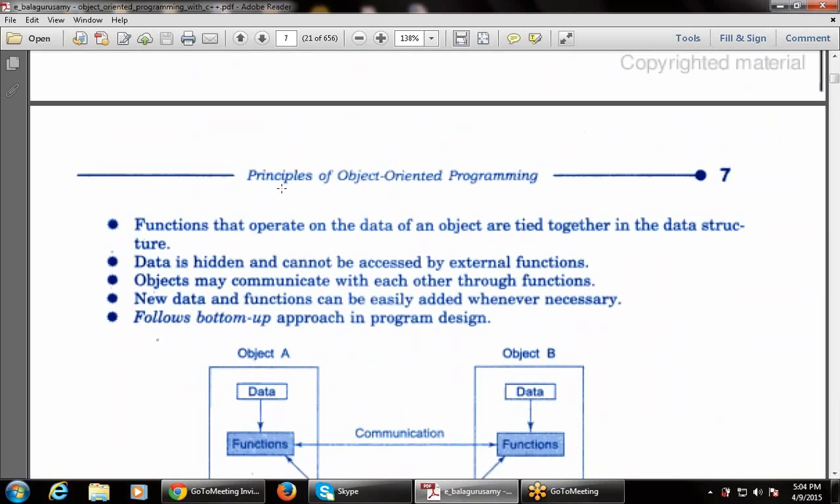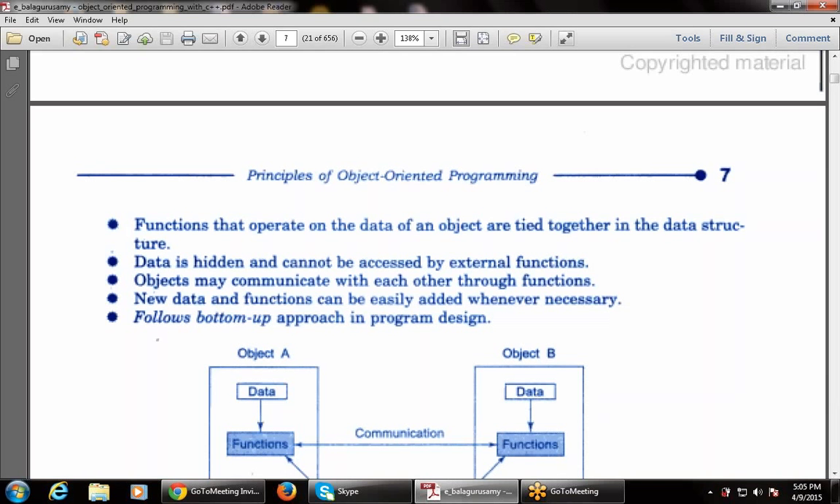Then the next point is that functions that operate on the data of an object are tied together. That is, whatever functions are used in the object are tied together in the data structure. So if I use one data item in an object, it is accessed by the functions. So functions that operate on the data of an object are tied together in the data structure.